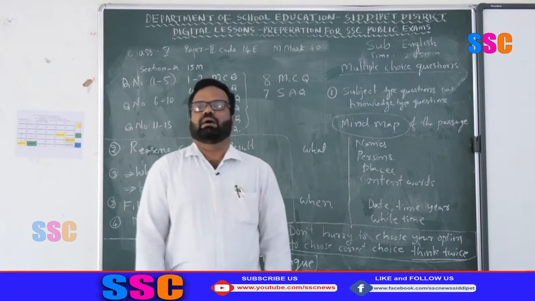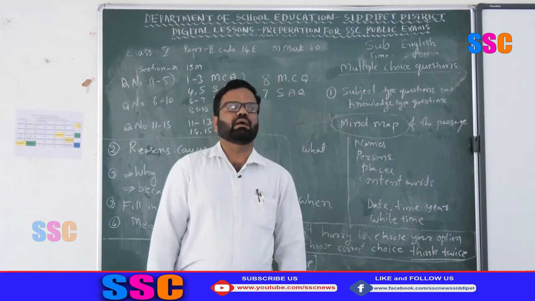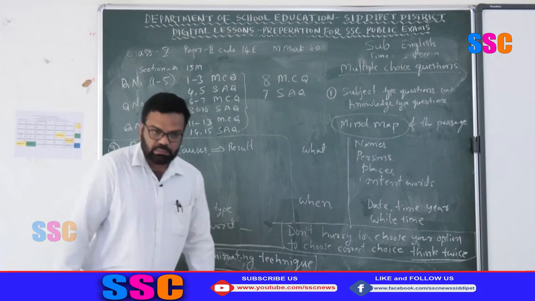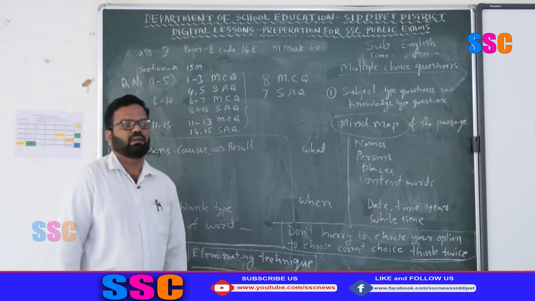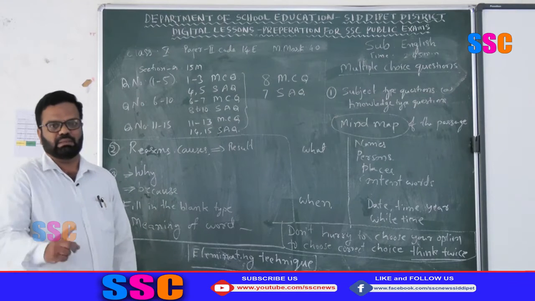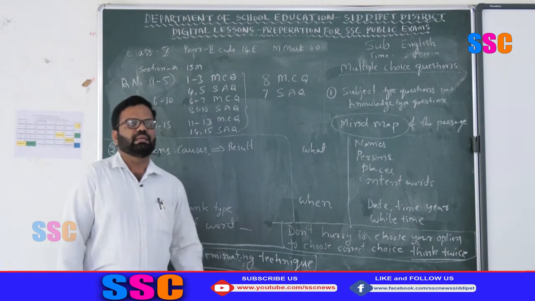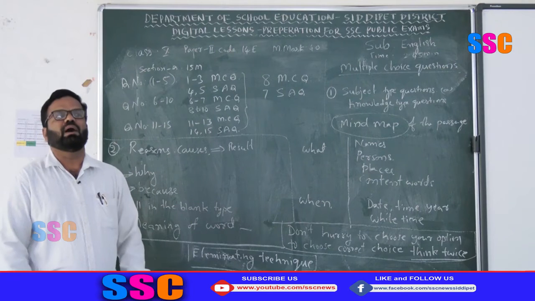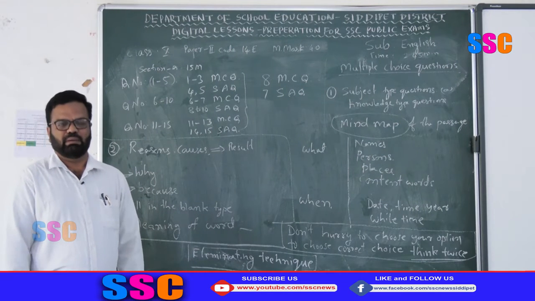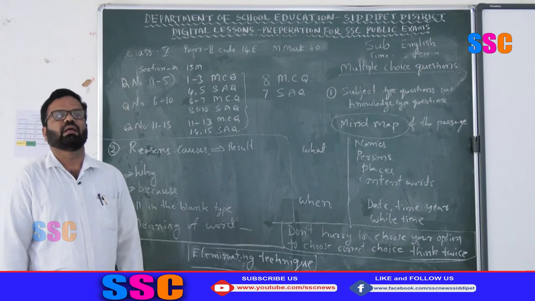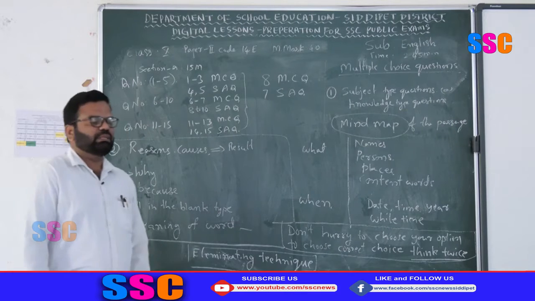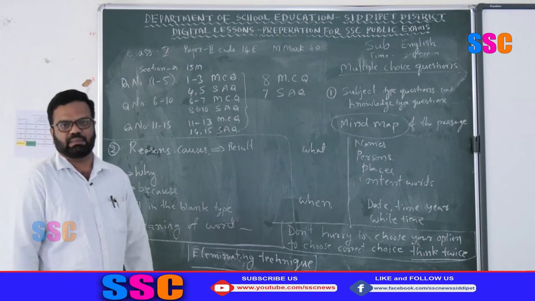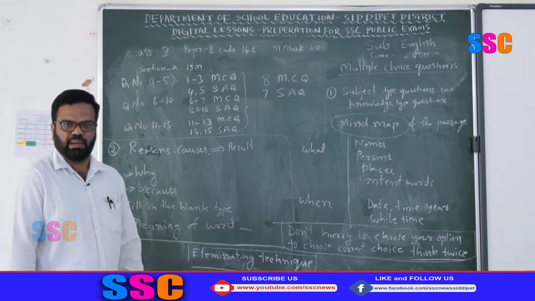This is reading comprehension. In this reading comprehension, the structure is like that. The 3 passages are given. Actually, 2 passages and 1 poem are given. But one thing you have to know is that these passages or poems are not known to you. That means you have not read them in your reader or textbook. These are independent passages, testing general awareness of English through English.